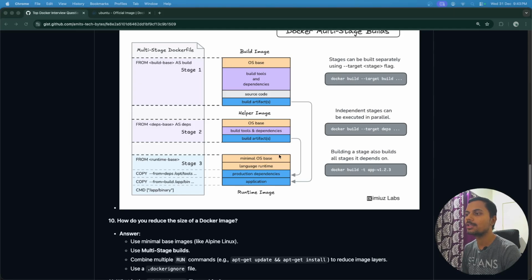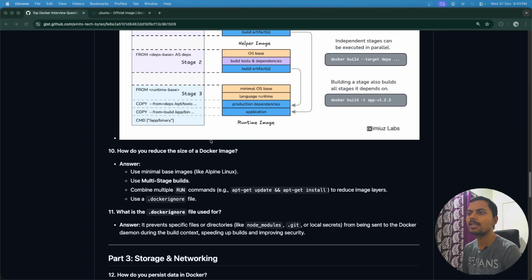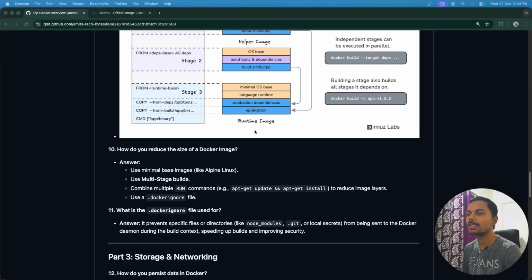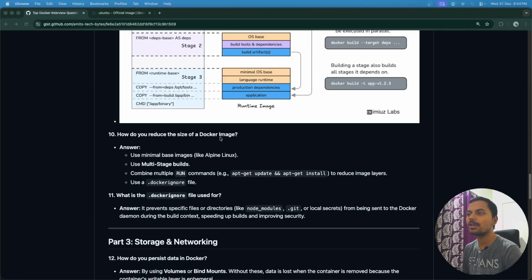Okay, so this will reduce the size. And our image or docker container will run very efficiently and fast. So let's move ahead. So how do you reduce the size of docker image? Okay, same related to this. So there are multiple ways to reduce the size of docker images.